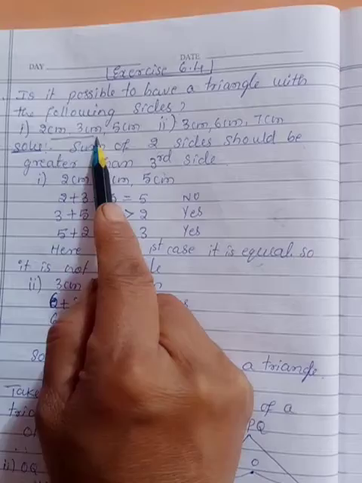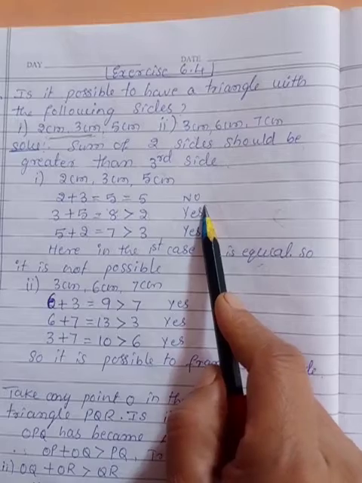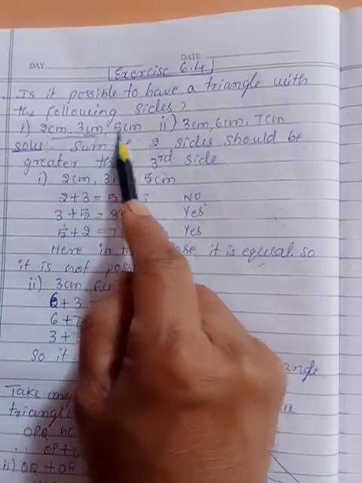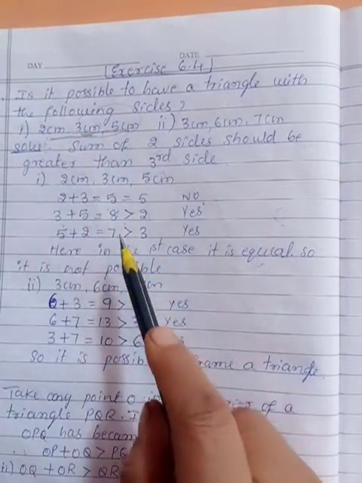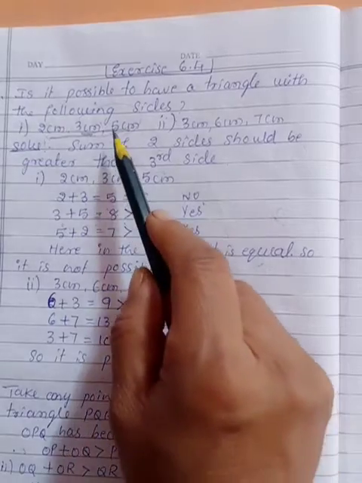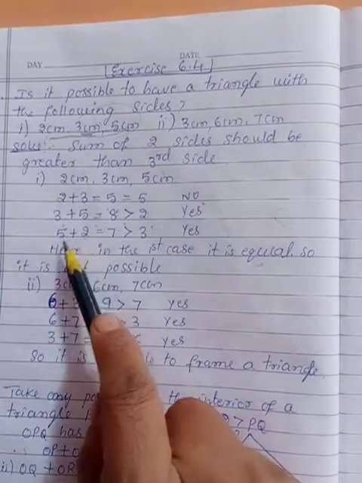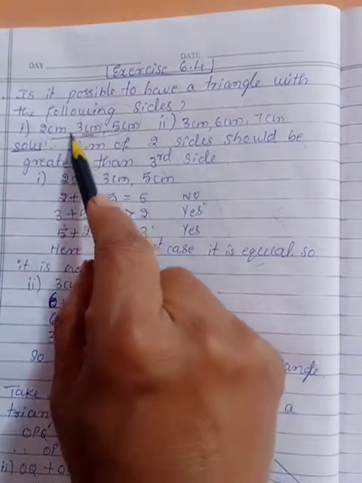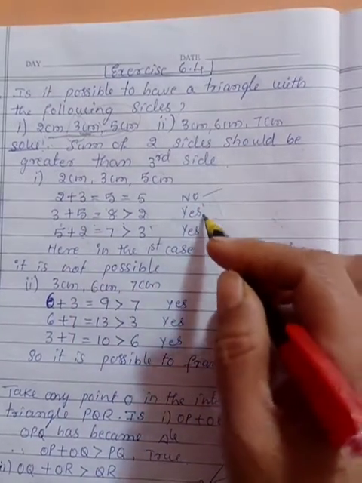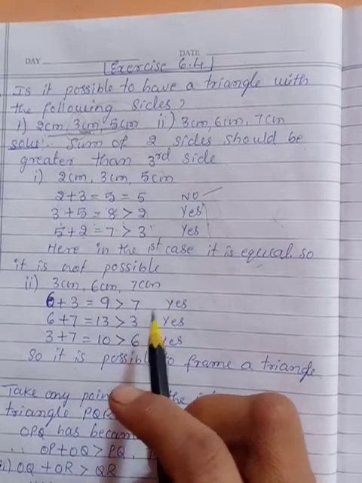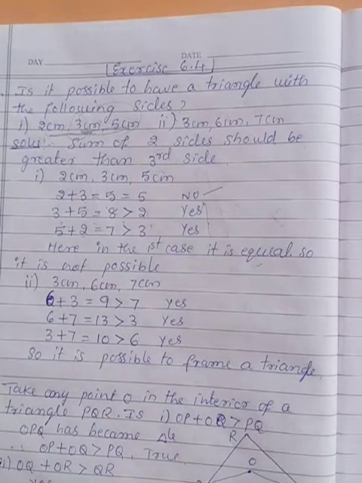Starting with these two sides I have taken, 2 plus 3 is equal to 5. That has become equal to the third side. Okay. Next, these two you take: 3 plus 5 is 8. Leaving these two, what is the number that is left? 2. 8 is greater than 2. Next, go with the first and the last. First is 2 and last is 5. 5 plus 2 is 7, which is greater than your middle number, that is 3. So here the first one is not satisfying the condition. That's why we can't form a triangle in this problem.